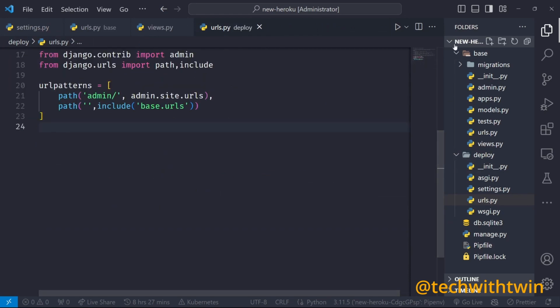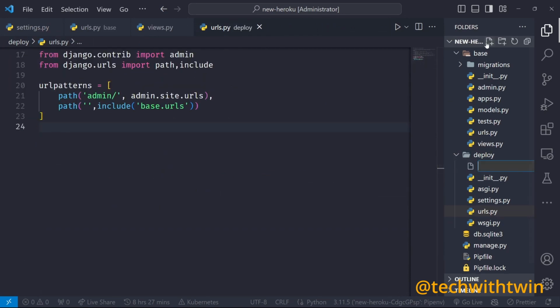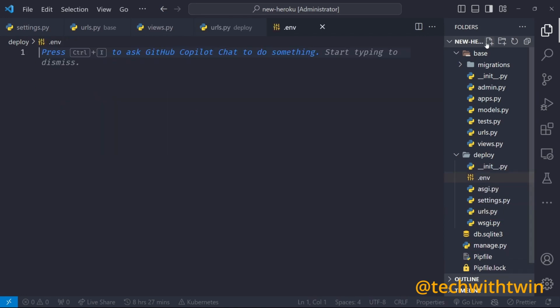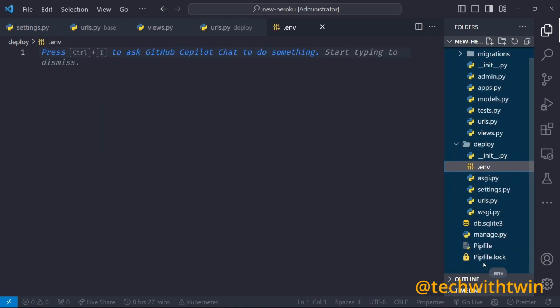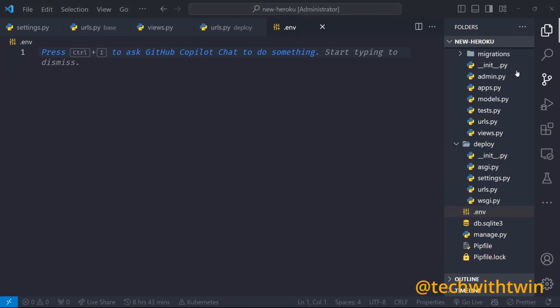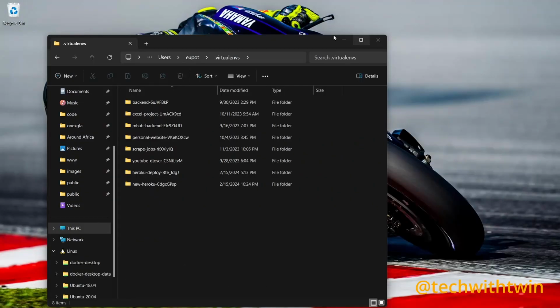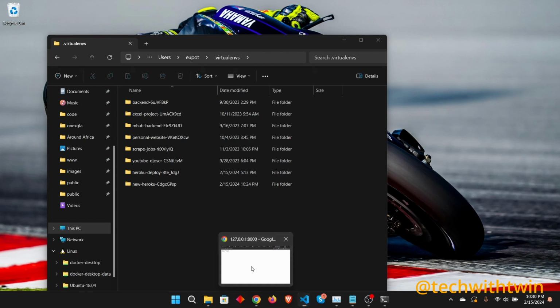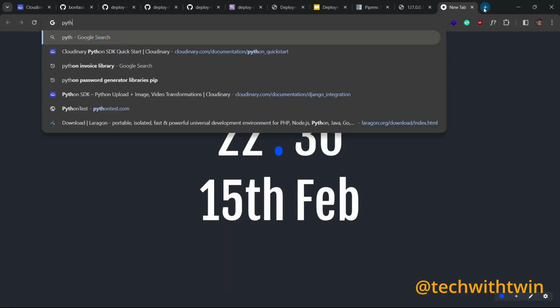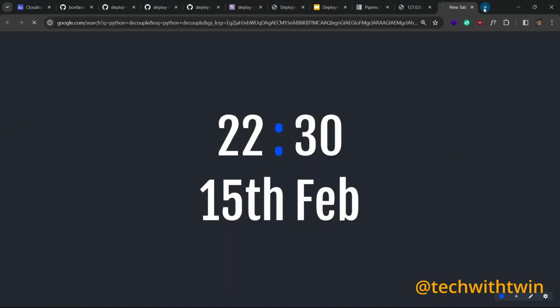So next up is to create a file called .env. This one should be in the root. So we create a .env file. And inside the file, we also need to create some variables. Even if we create environment variables, we need a way to read those environment variables. And to do that, there is this library called Python decouple.